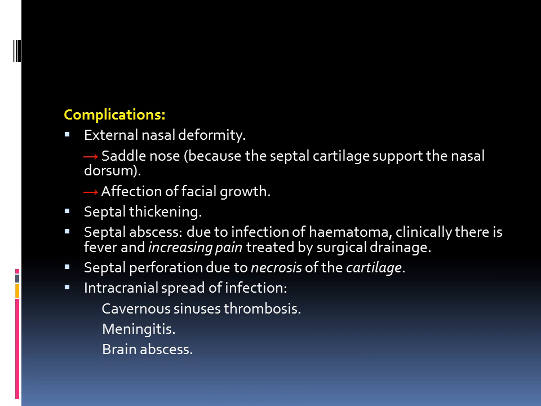Complications include external nasal deformity. As we said, when there is necrosis of the cartilage, there will be saddling of the dorsum of the nose, so there may be a saddle nose. Also in children, there may be an effect on facial growth and facial asymmetry later on. Septal thickening. Also septal abscess, because the blood is a good culture medium for bacteria.